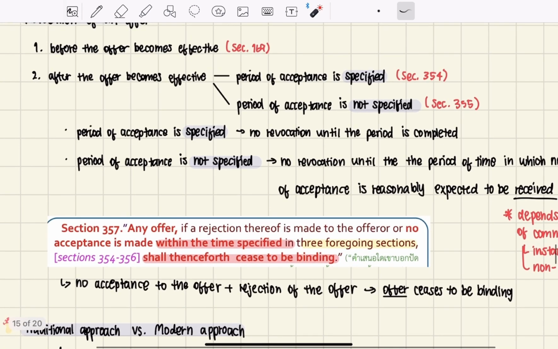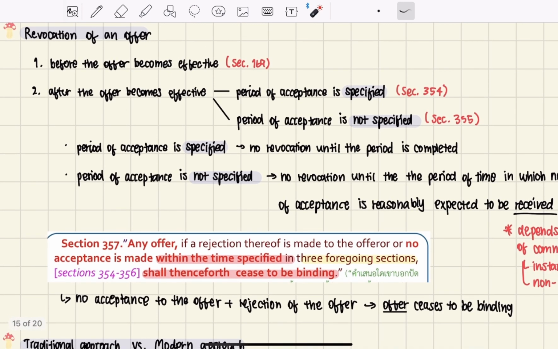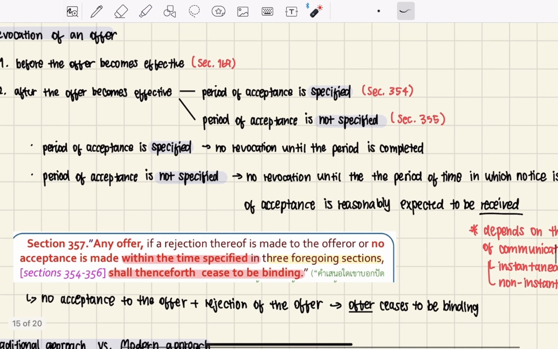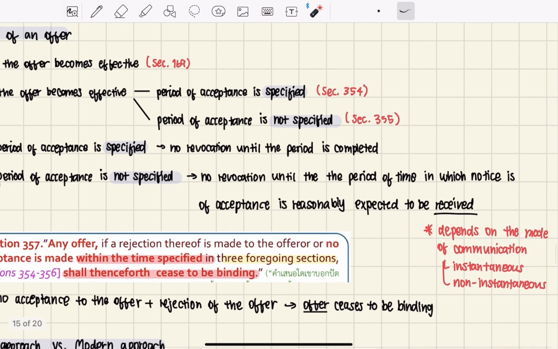And the second case is where the period of acceptance is not specified. When the period of acceptance is not specified, there will be no revocation until the period of time in which the notice of acceptance is reasonably expected to be received.